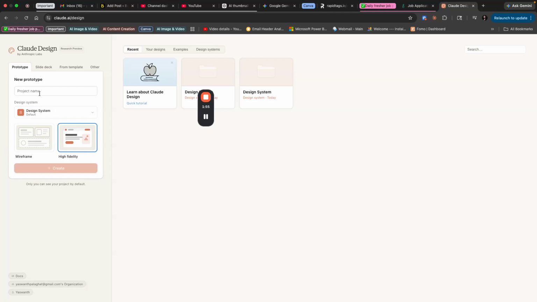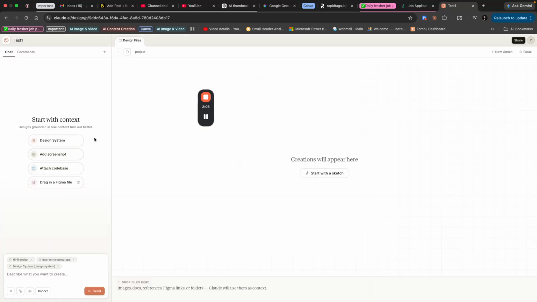The first one is the prototype. Let's design one. I'm just writing test one, and you will see two options here. I'm selecting high fidelity and clicking create. Now it is asking what I want to create. I want to create a prototype for a basic app. Let's suppose a calculator app.